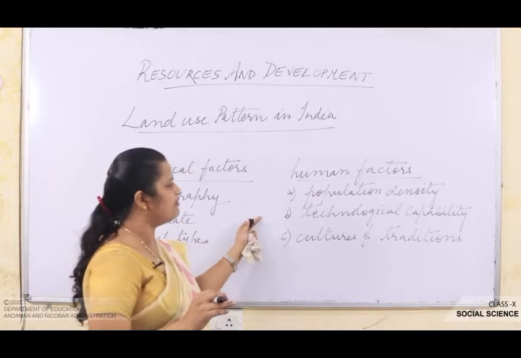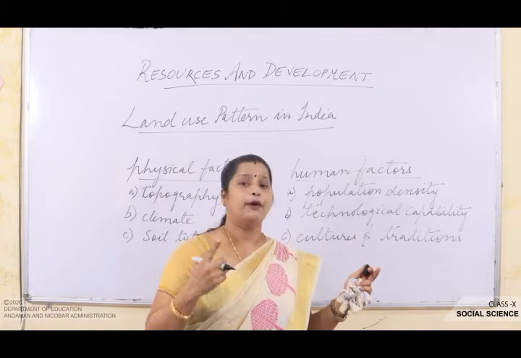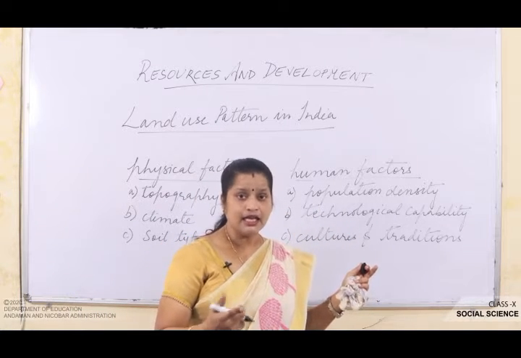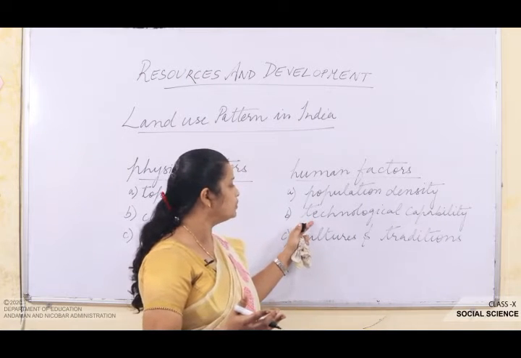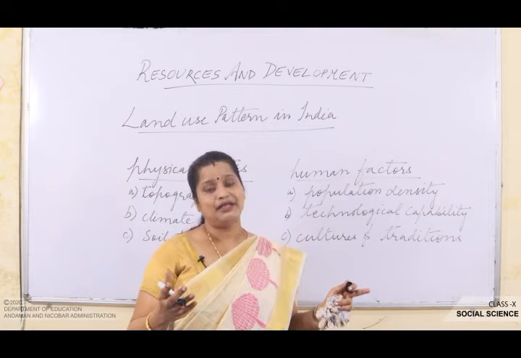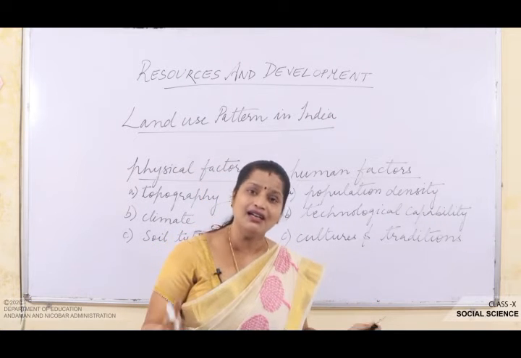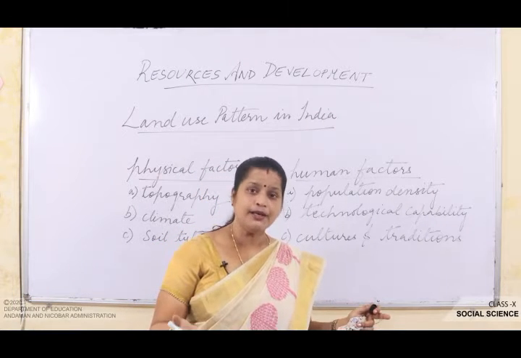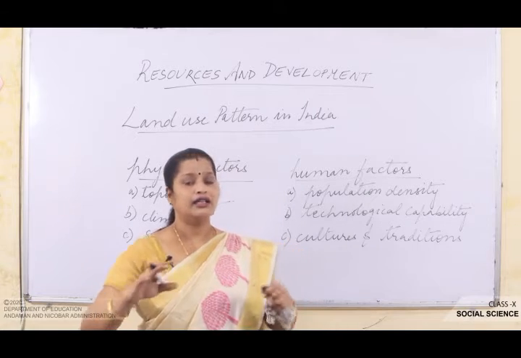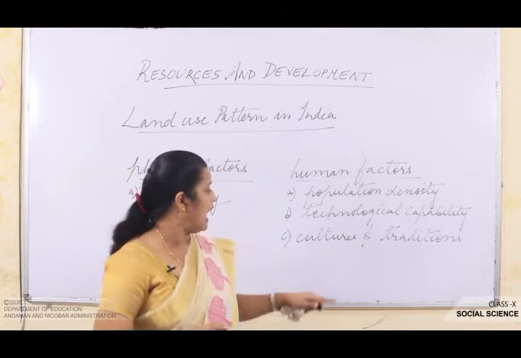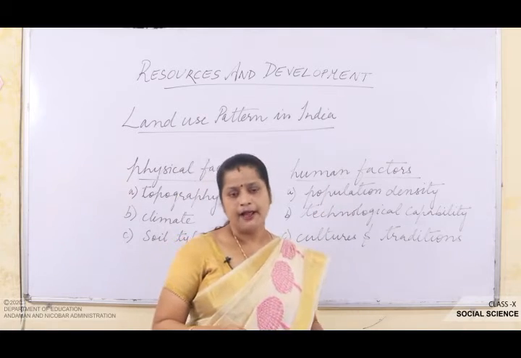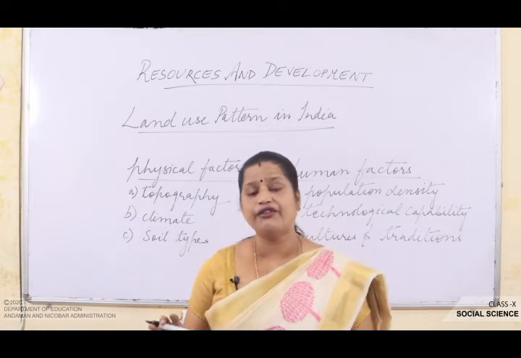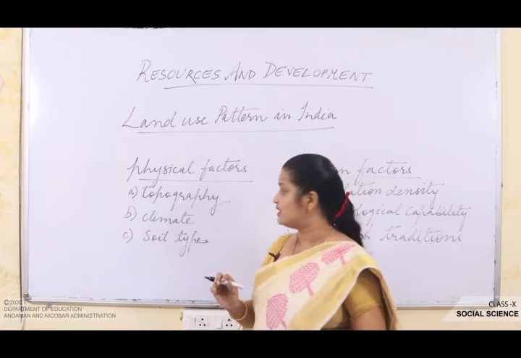When I talk about the human factors, we are talking about the population density, meaning how much population is there, and the technological capability, how we are using our technology while keeping the environment in view, and then our cultures and traditions. That all comes under the human factors.